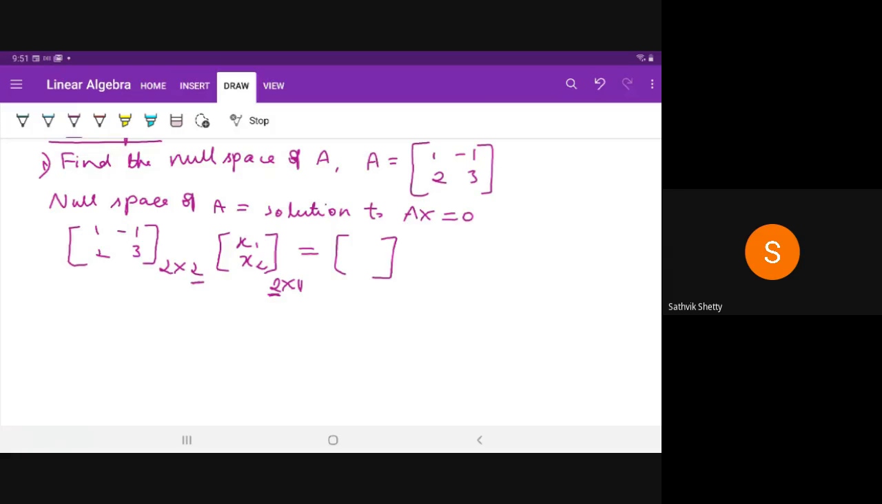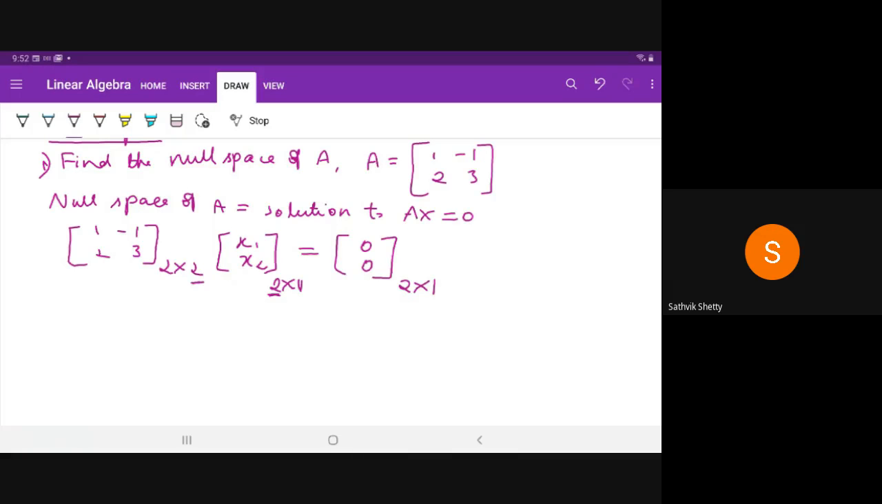This is a pathetic situation. You are multiplying matrix A with matrix X. Since the inner dimensions match, you can multiply. Then what is the order of the product A into X? 2 into 1, ma'am. 2 cross 1. 2 rows, 1 column. Okay. If you don't have this basic understanding, you will obviously not understand anything throughout. So now write down the equations.